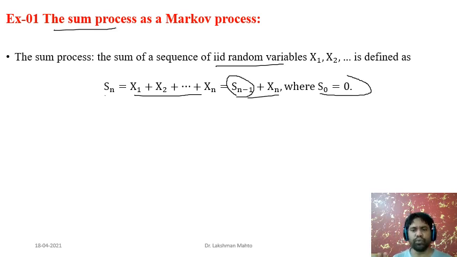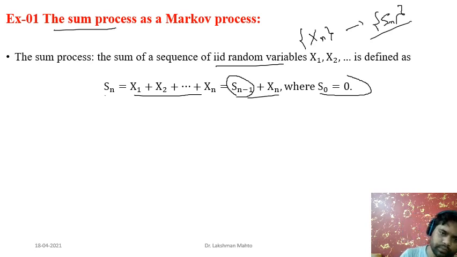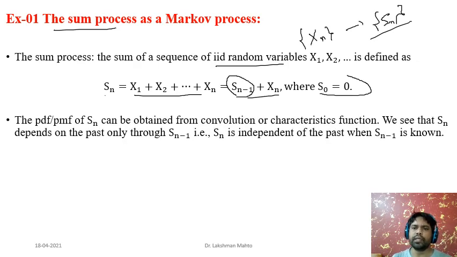So this is the sum process. Again, we have one IID process Xn. From here we have generated a random process which we call the sum process, again a sequence of random variables Sn, where each Sn is defined as the sum of the first n members of the given random process.